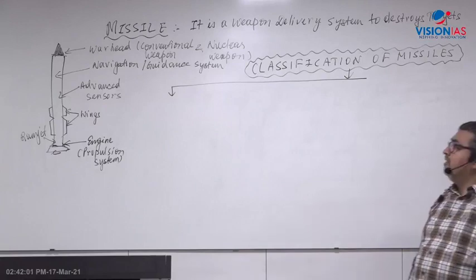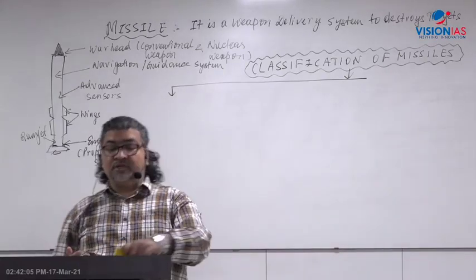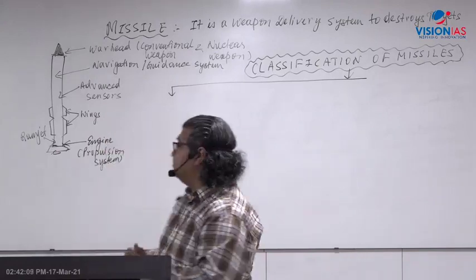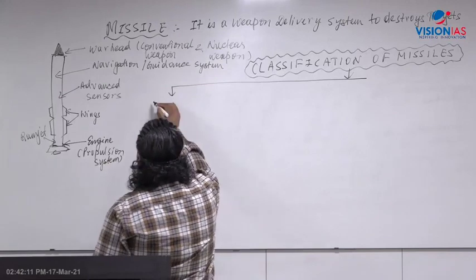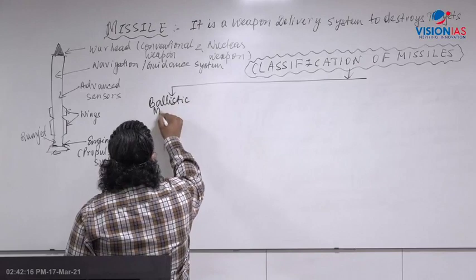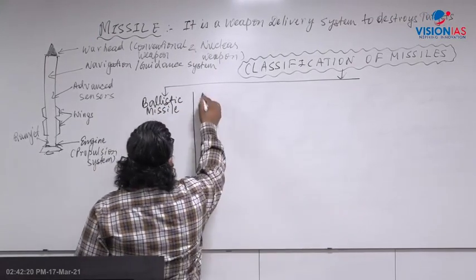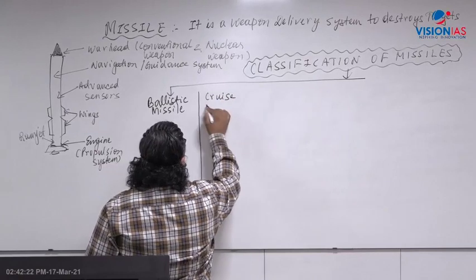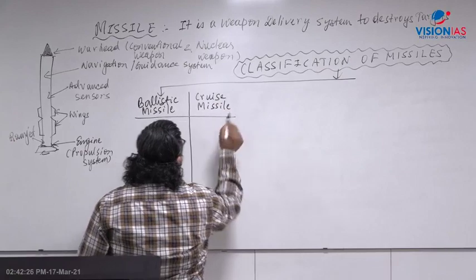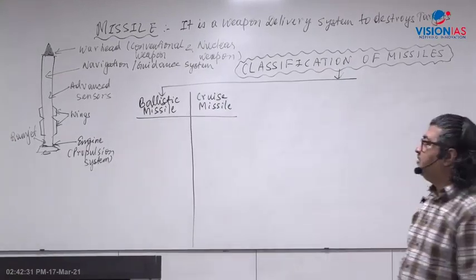One very important word which comes up is ballistic missile and cruise missile. You'll come across the words ballistic missile and cruise missile, and we'll see the examples also. Here, the first type is the ballistic missile, and the second type is called the cruise missile. That is the first type of classification of missiles. Either the missile is a ballistic missile or a cruise missile. You should be aware of such technical words.